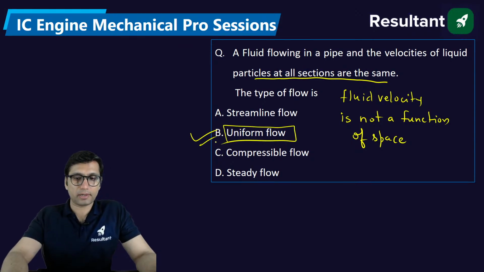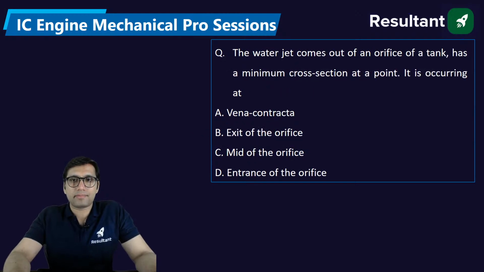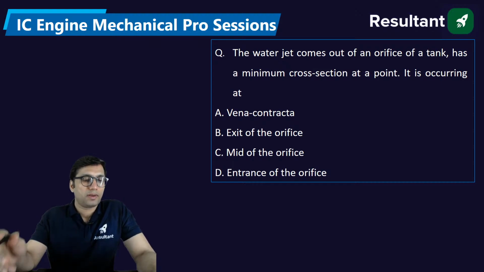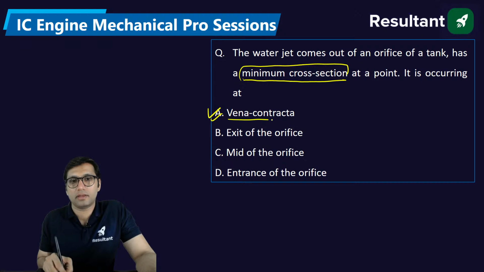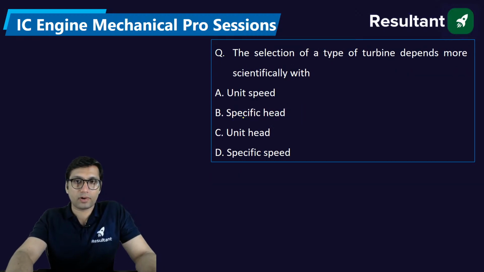Very simple. The water jet that comes out of an orifice of a tank has a minimum cross section at a point. What is the point at which the minimum cross section takes place? You must have studied somewhere the theoretical minimum area. That minimum cross section is called vena contracta. Vena contracta is the point where the minimum possible area takes place, at the exit of an orifice.